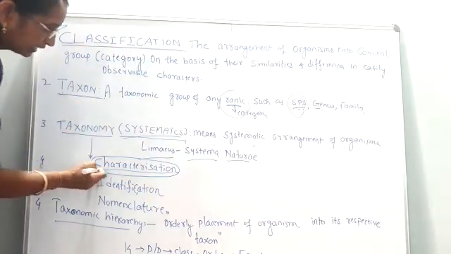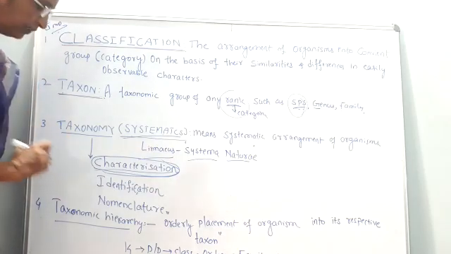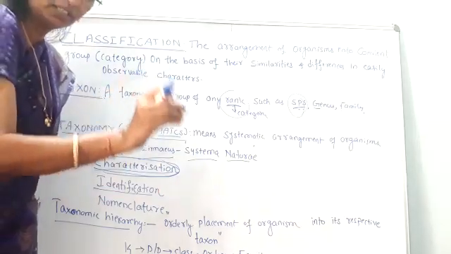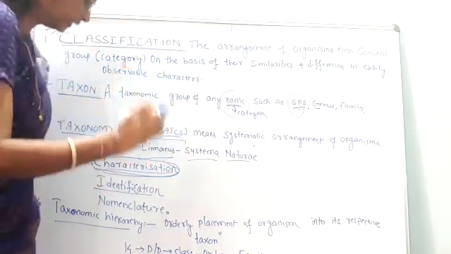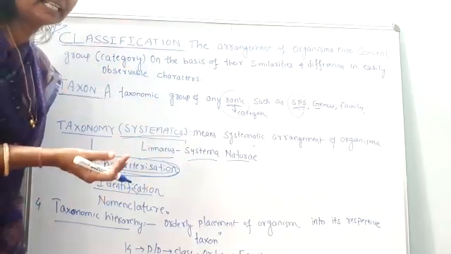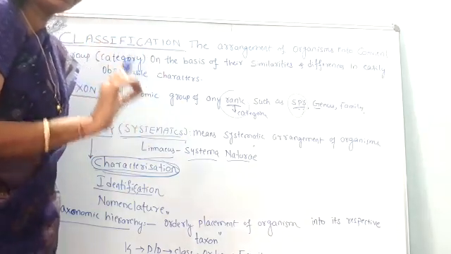After describing that animal or plant, what is the next step? We have to identify, of course, whether that plant is herb or shrub or tree, what it is. So I have to identify. A scientist has to give the suitable characteristic features.